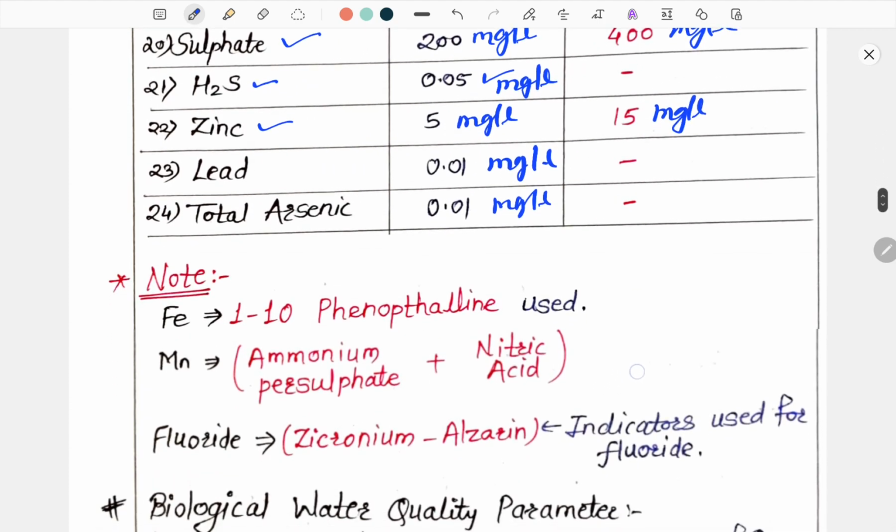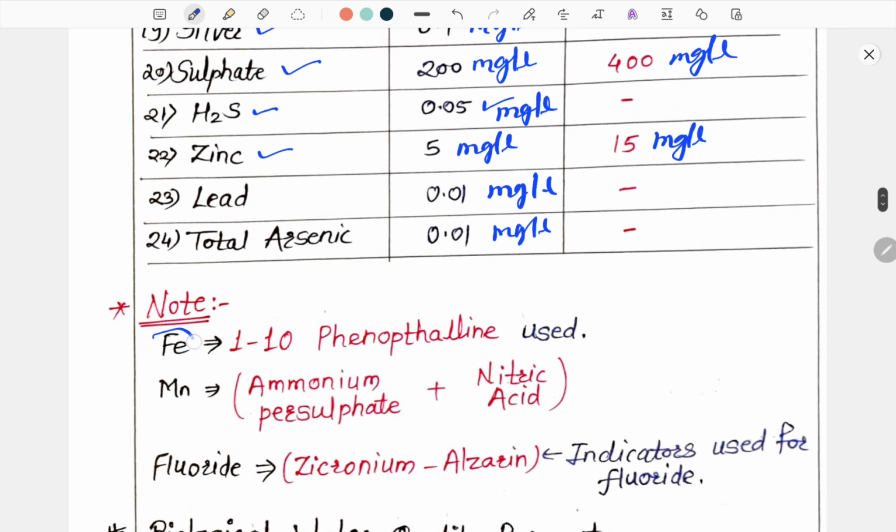Here, one thing to note is that for iron, phenolphthalein is used as an indicator. For manganese, ammonium persulfate and nitric acid are used as indicators. For fluoride, zirconium alizarin is used as an indicator.